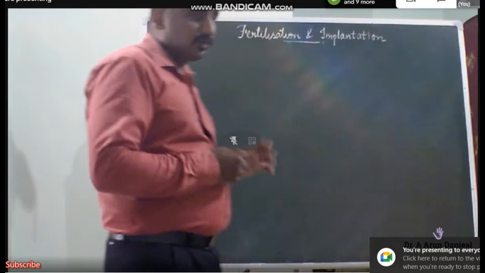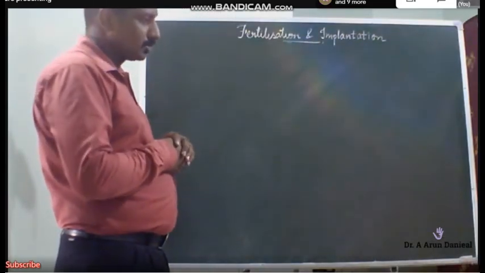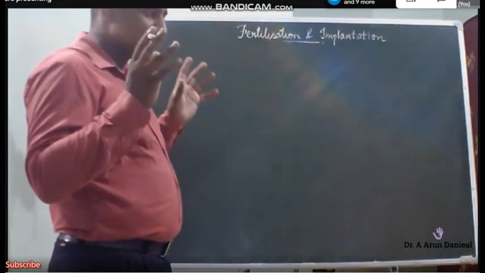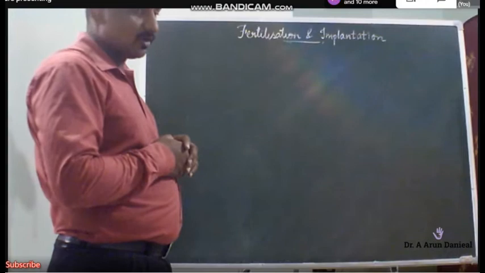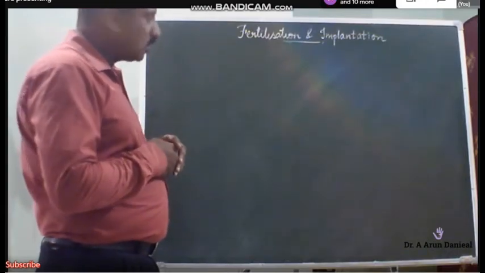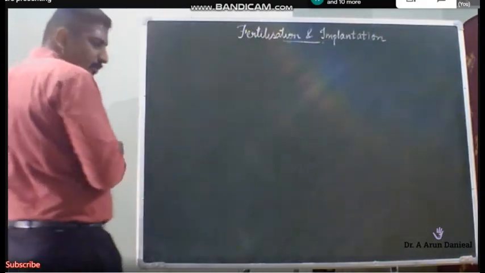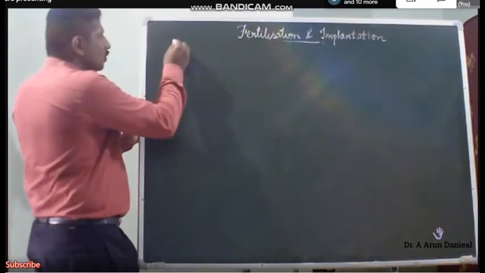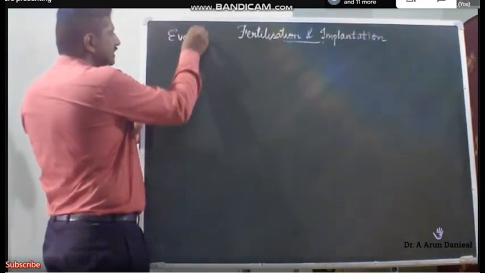The topic that we're going to focus on is fertilization and implantation. We all know that fertilization is a very important event in sexually reproducing organisms, which brings about genetic recombination. So when we look at fertilization in humans, there are a lot of points that we want to highlight. What is the first important event?